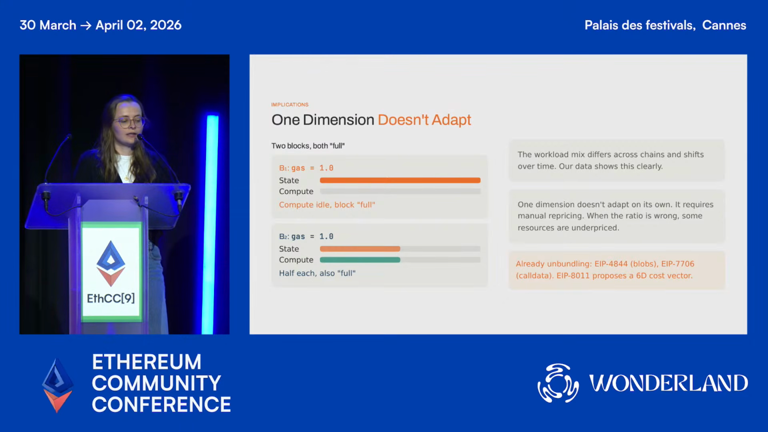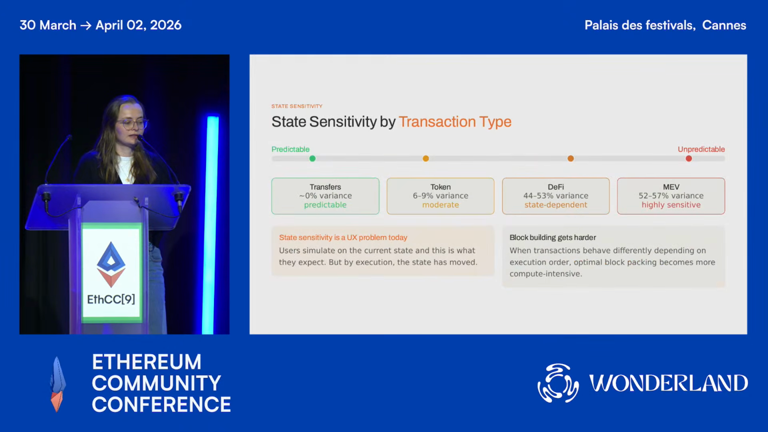And when the ratio is wrong, essentially, some resource will be underpriced. In the example, which is very simplified, shown on the slide, you see 2 sample blocks. They both appear full, but they have very different resource profiles. In one of them, the compute is completely idle. And with one dimension, you can't differentiate between the 2. There's already some unbundling being done to move away from this one dimension, and other EIPs are being proposed to tackle this further. In general, you want to be able to tackle this without introducing too much complexity.